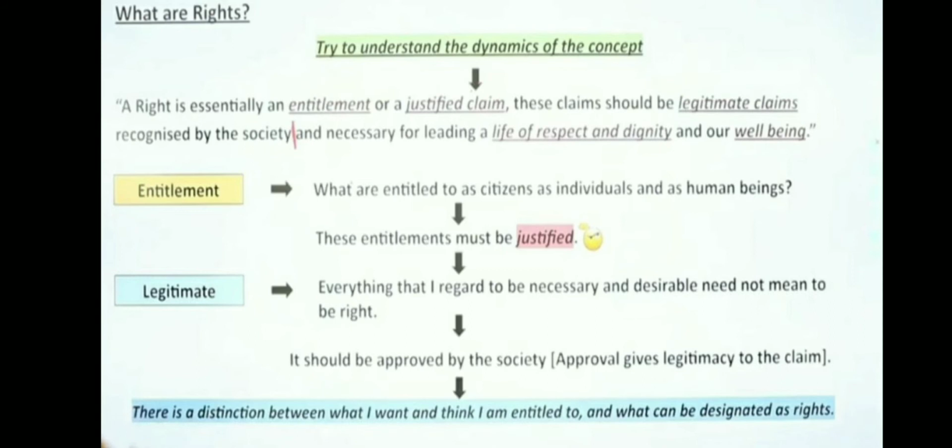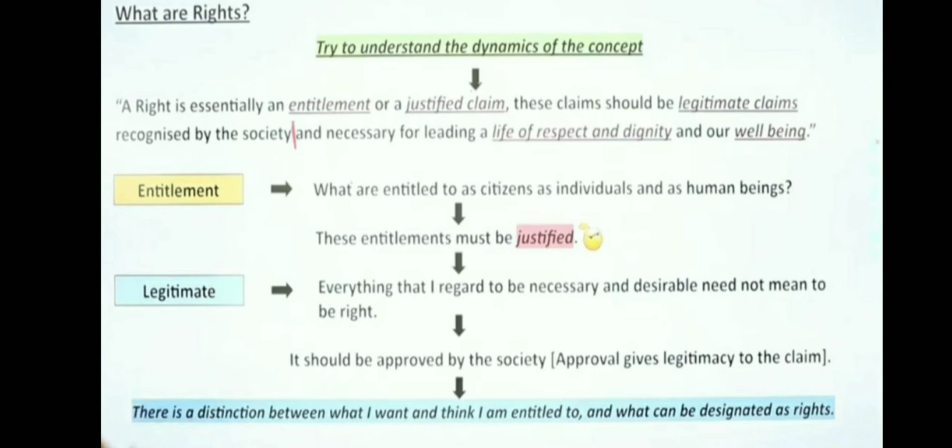Once a person lives in a country as a citizen, what rights does that person have, and as an individual or as a human being in a society, what rights do they have? This is known as entitlement: the thing which a person can demand or claim as a right.